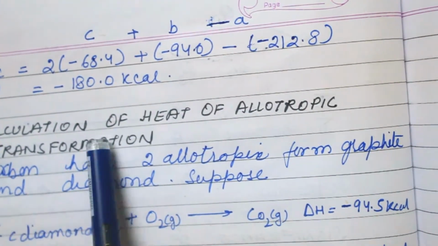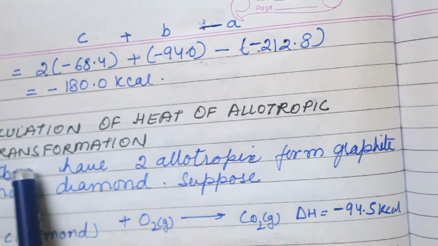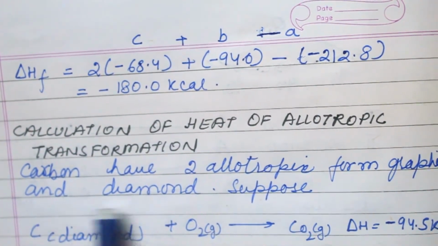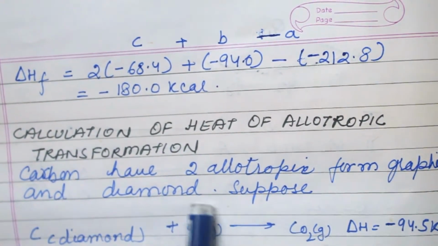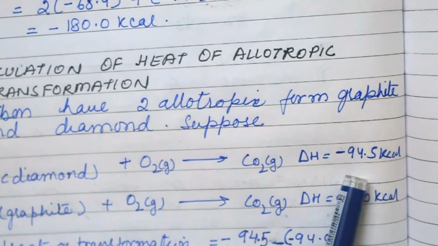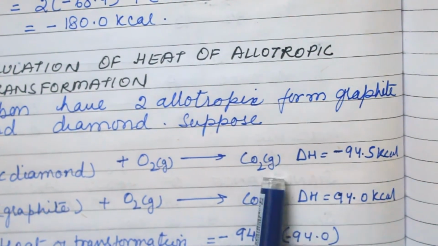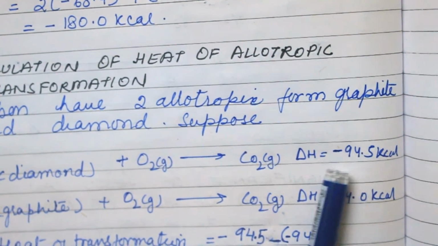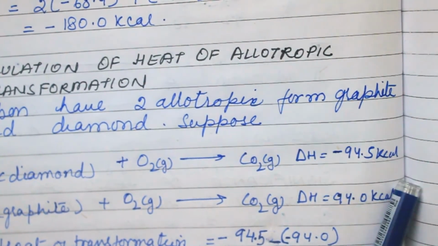Now next is the calculation of heat of allotropic transformation. Carbon has two allotropic forms, graphite and diamond. Suppose diamond reacts with oxygen to form carbon dioxide. Heat is evolved, which is why the enthalpy is minus 94.5 kcal.